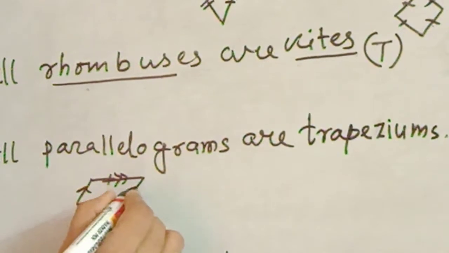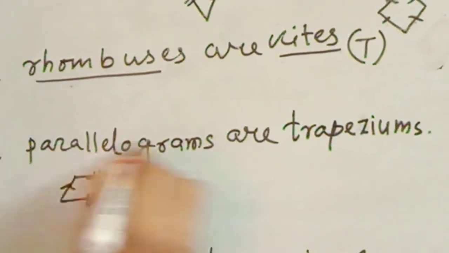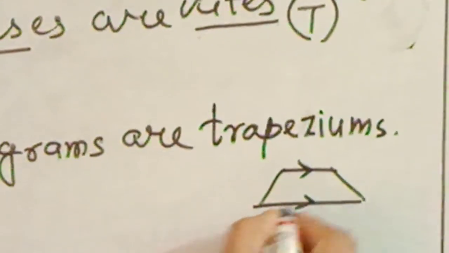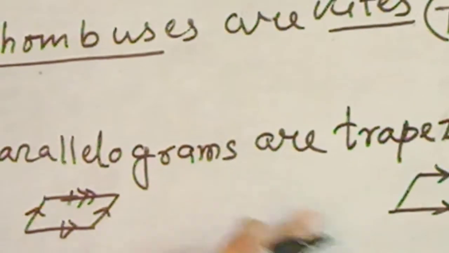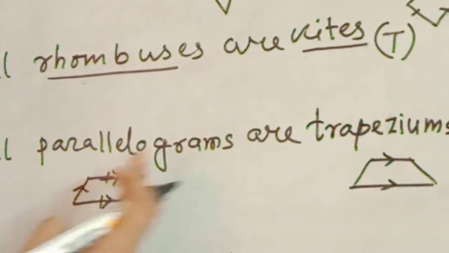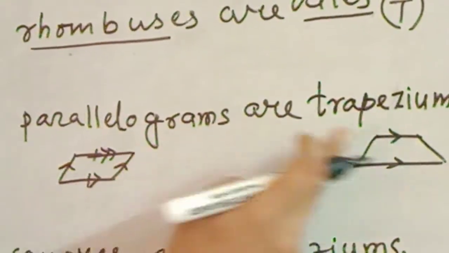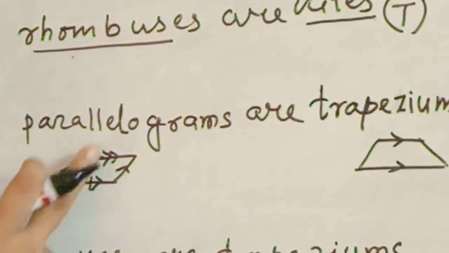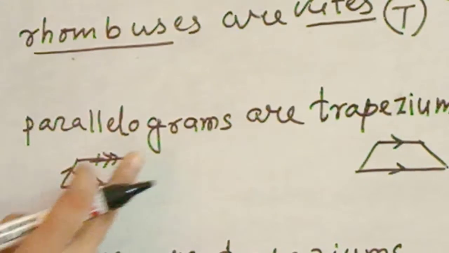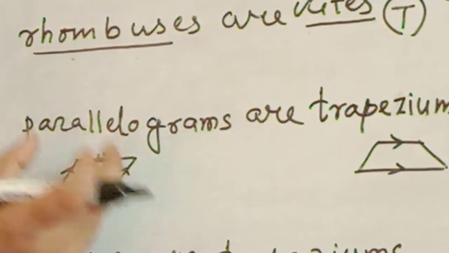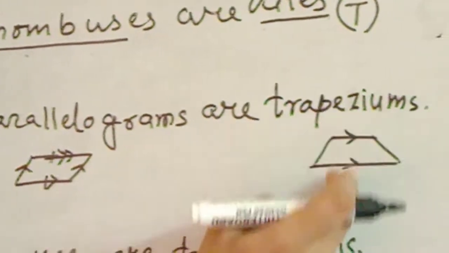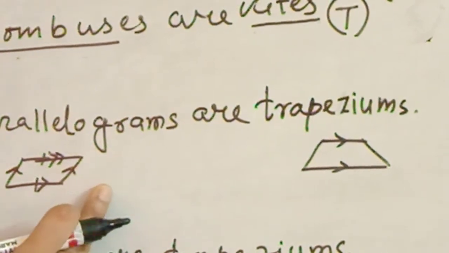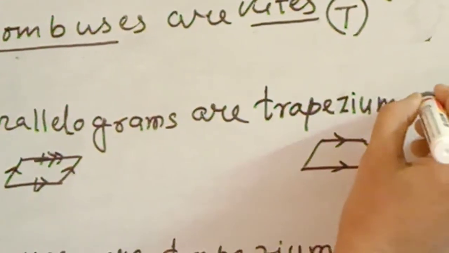As opposite sides are parallel, and in a trapezium only one pair of opposite sides is parallel, parallelograms can be explained as trapeziums, because all parallelograms fall under this definition. Here two pairs of opposite sides are parallel, which is extra, but a trapezium needs only one pair of parallel opposite sides, which a parallelogram already has. So you can say that all parallelograms are trapeziums. So we can say that it is also true.